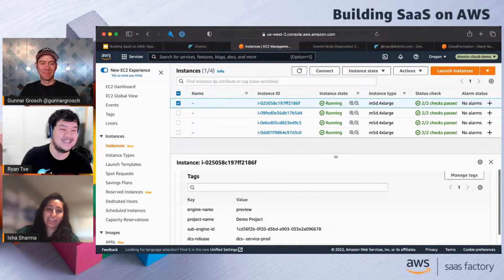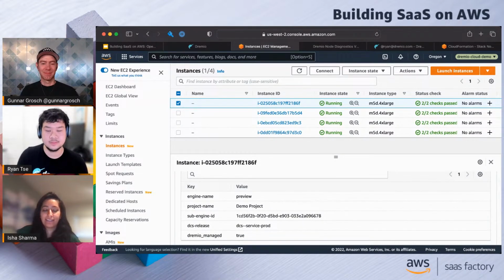And you can add your own custom tags. We know that a lot of companies and a lot of departments have their own way that they want to tag and identify between different teams and things like that. So you can do your own custom tags.